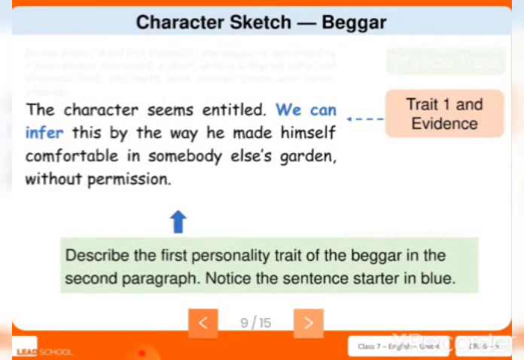So the first evidence is that the character seems entitled. Here we can infer that, by the way, he made himself comfortable in somebody else's garden without permission. So here it describes the first personality trait of the beggar, and it continues with the second paragraph.